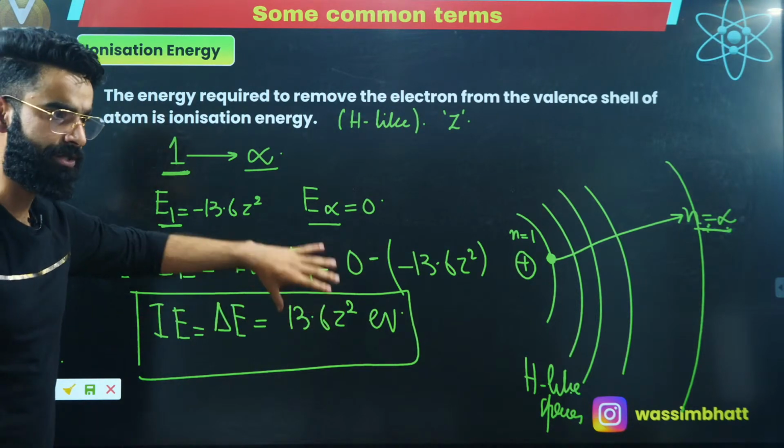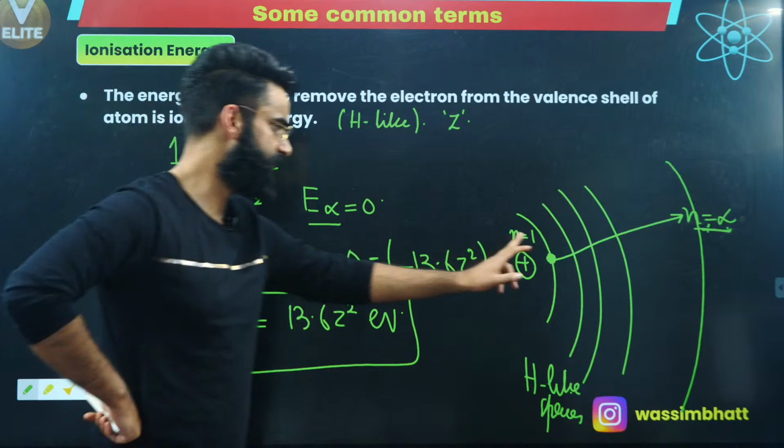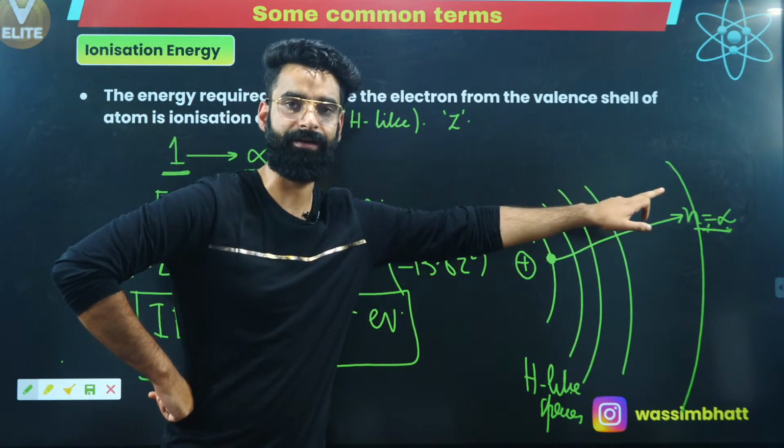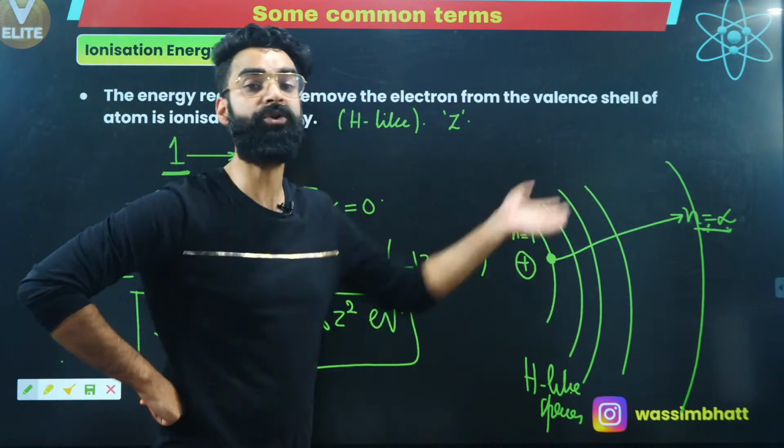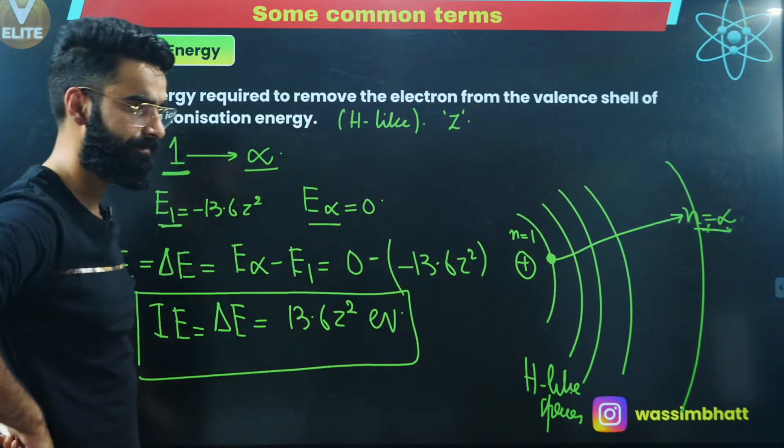This much amount of energy you need to supply, then only the electron will move from shell number 1 to shell number infinity. That means this much energy you need to provide, then only the electron will go out of the influence of the nucleus.